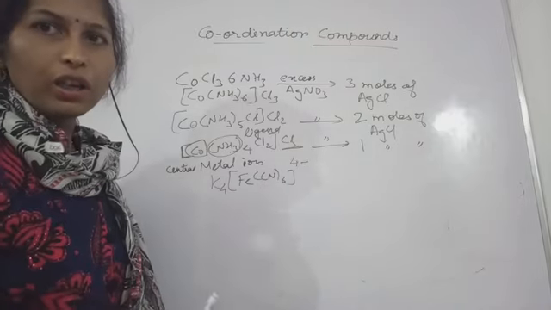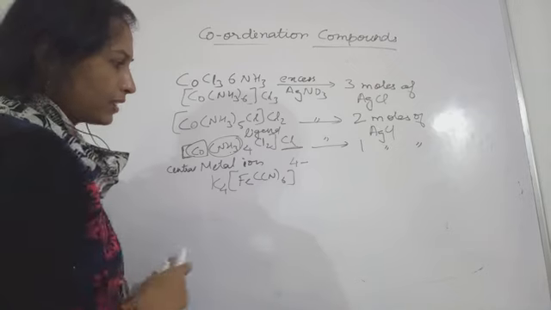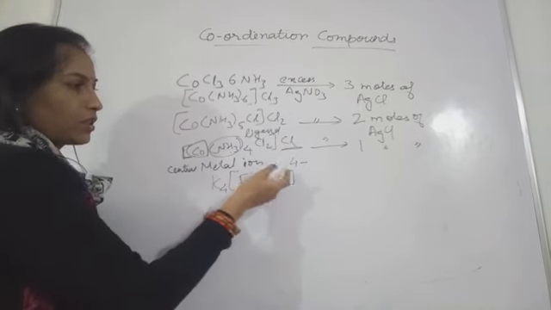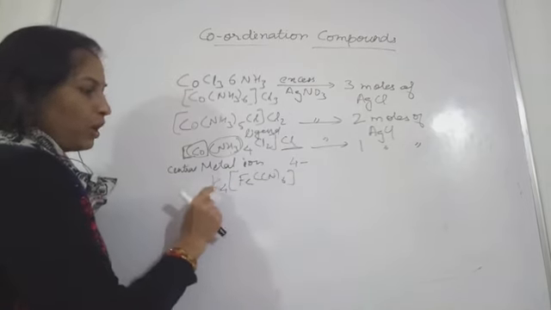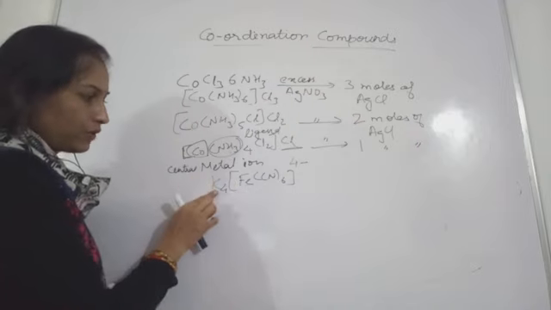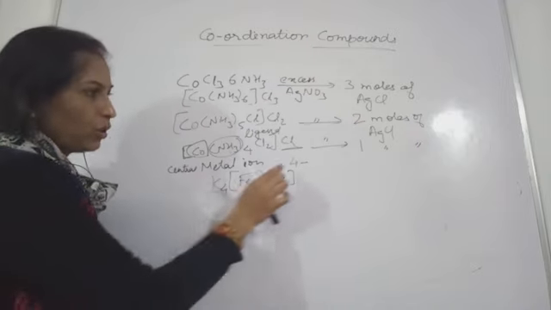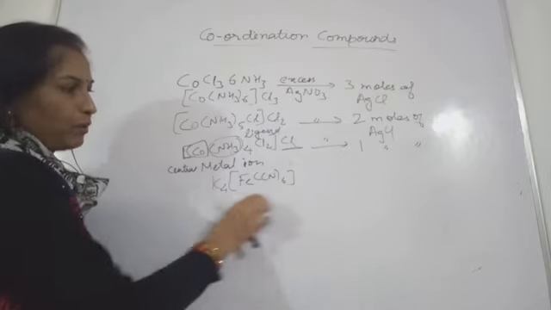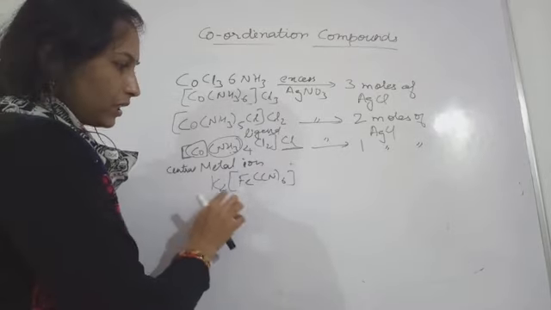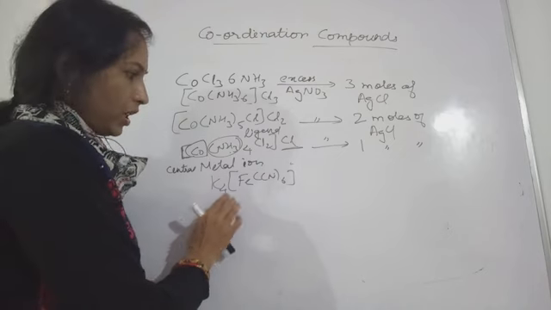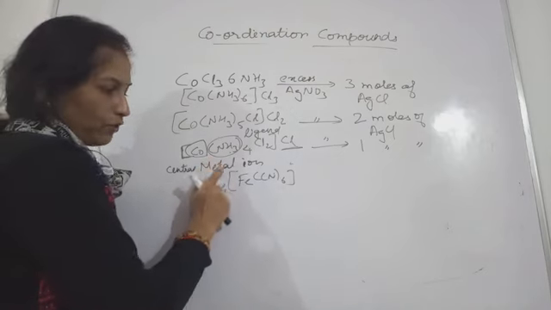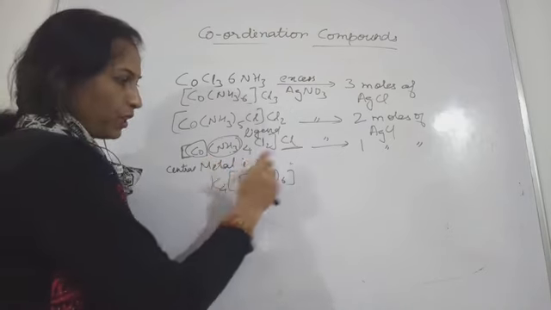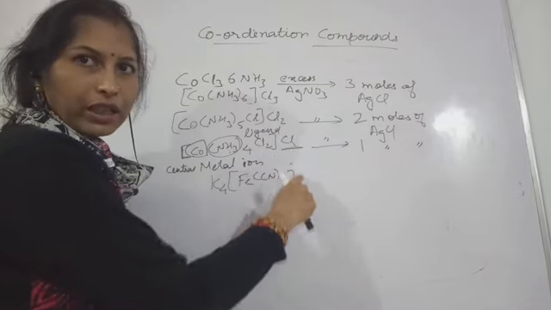To neutralize this, the 4 negative charges are neutralized by the 4 positive charges you brought here, so this compound becomes neutral. It will not have any charge because of K4. If you do not write potassium here, then you will mention the negative charge.